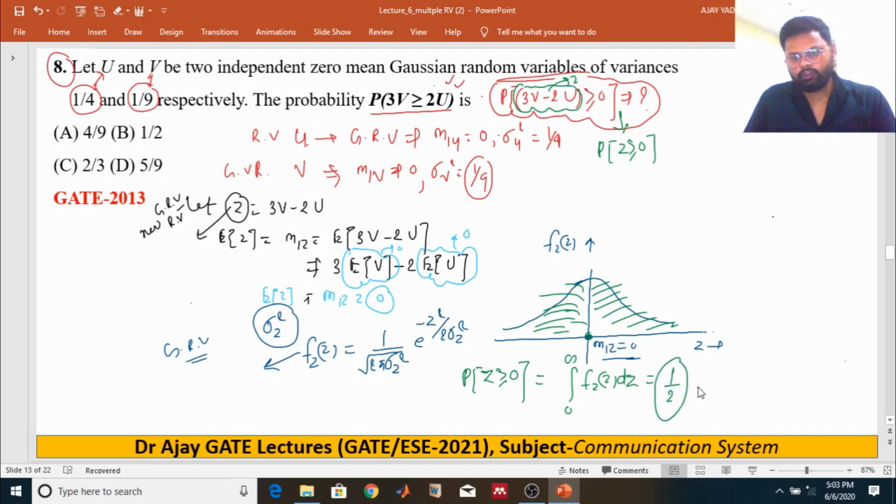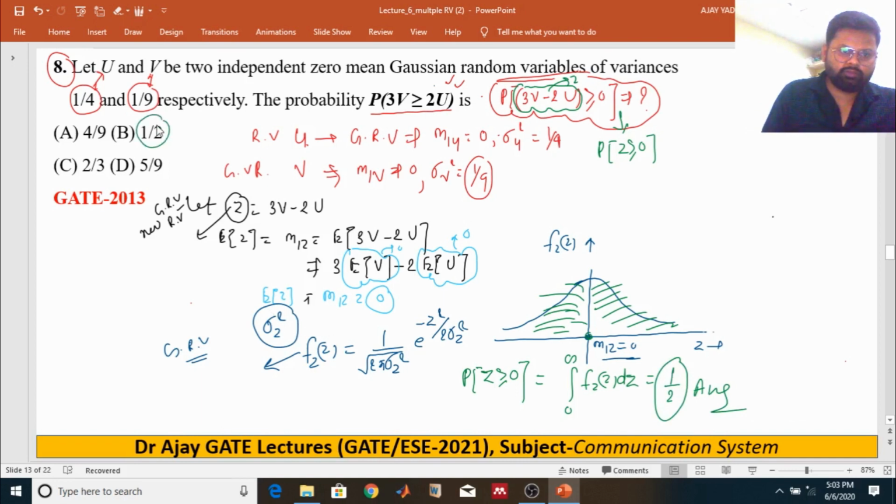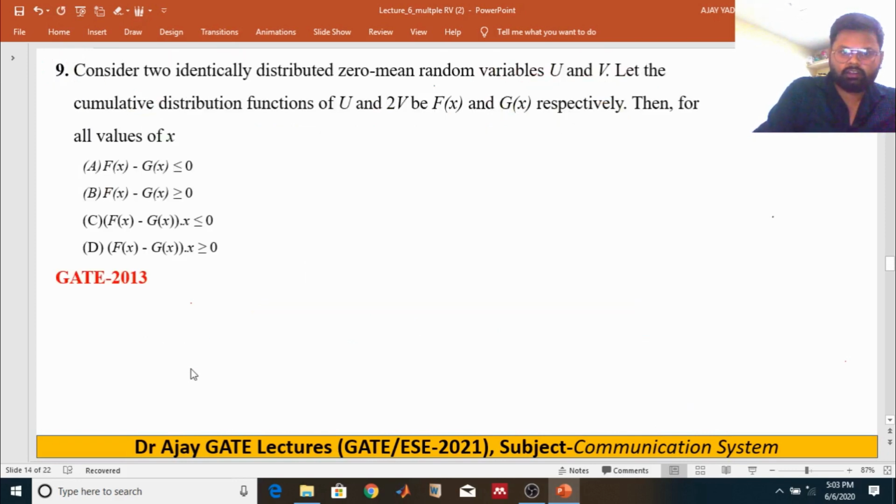Half of. So your answer is what? Half. So the B part is your right answer, right? I hope you understand this. By the graphical method we can understand this problem very well. Now moving on to question number 9.